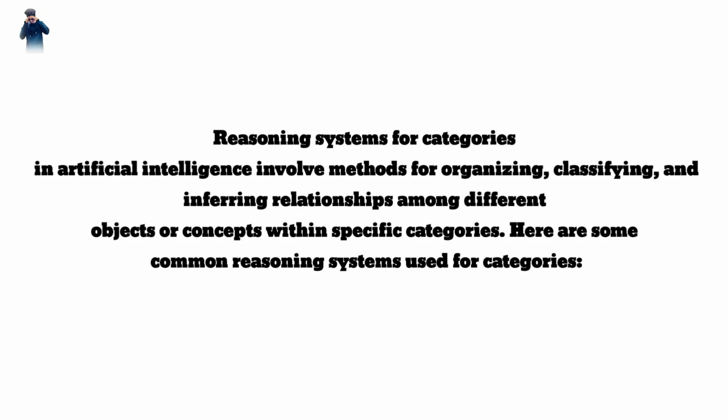Reasoning systems for categories in artificial intelligence involve methods for organizing, classifying, and inferring relationships among different objects or concepts within specific categories. Here are some common reasoning systems used for categories.